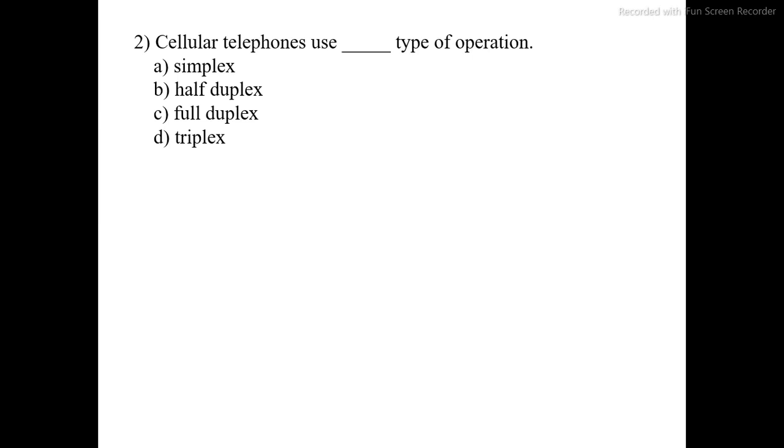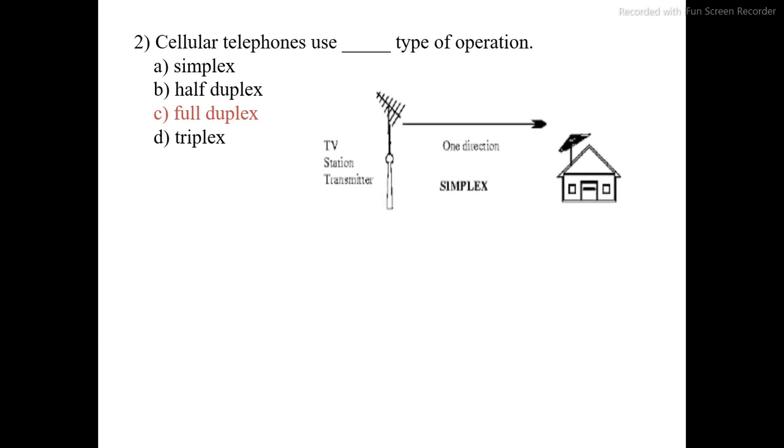There are three types of communication here: simplex communication, half duplex communication, and full duplex communication. What is simplex communication? In simplex communication, data is transmitted in one direction only. For example TV, radio or FM. This is an example of simplex communication.